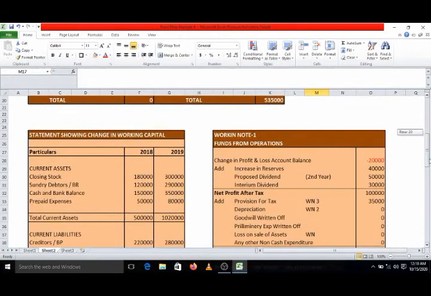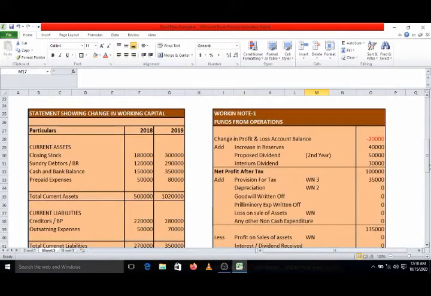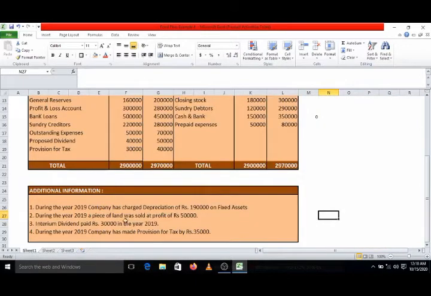So this is over. Again we'll come back to our working note number 1, funds from operations. We have added back provision for tax. Now what we have to consider? Depreciation. Now here also the amount of depreciation is directly given to us, but as it is additional information, the better way is first we will prepare the working note fixed asset account, so that all the missing data about the fixed asset we can get immediately.